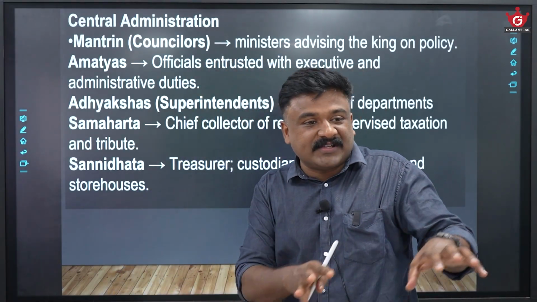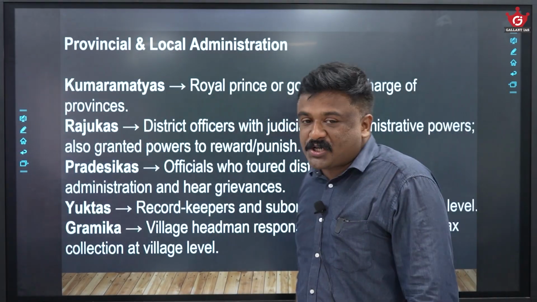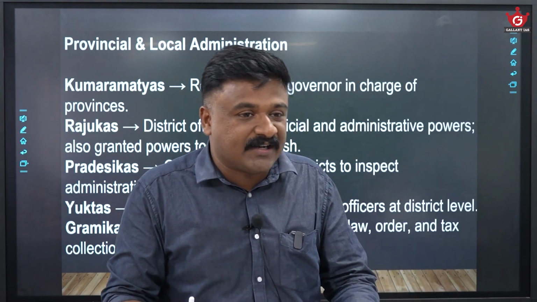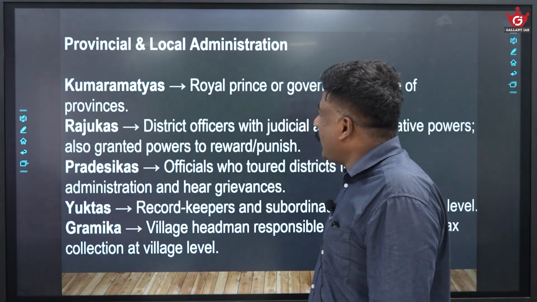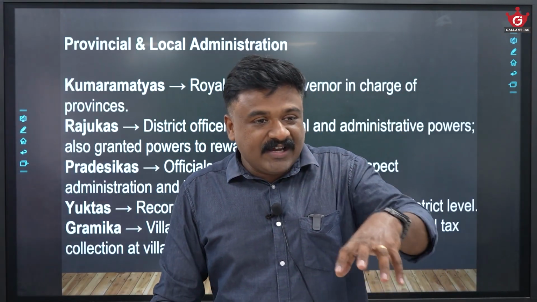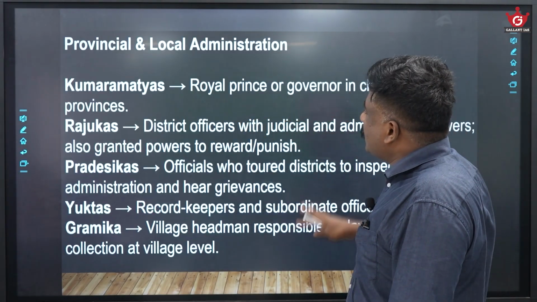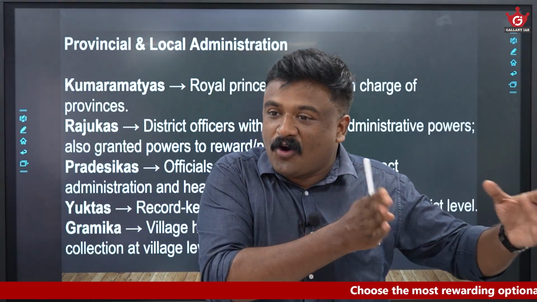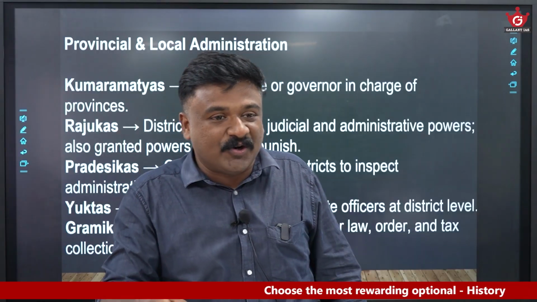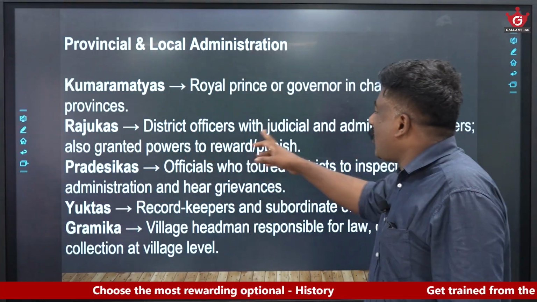Some important offices at the central administrative level. Now coming to provincial and local administration, some terms are there. What are they? Kumaramatyas are royal princes or crown princes, governors in charge of the provinces. That is, the governors of the big provinces will be the Kumaramatyas. Okay, the royal princes. Now see, Rajugas are district officers.